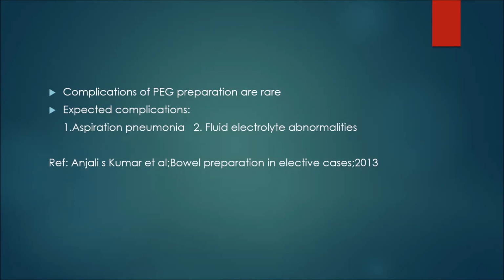So colonoscopy is not a good tool if there is ongoing bleed and the patient is not stable. If the patient has had a GI bleed but the patient is stable, then you can give bowel preparation and then do a colonoscopy. So it has its limitations. The complications of the bowel preparation are expected complications like aspiration pneumonia and fluid electrolyte abnormalities.